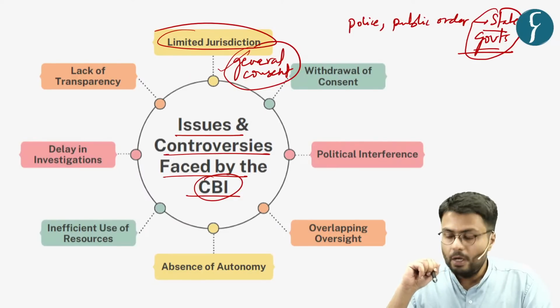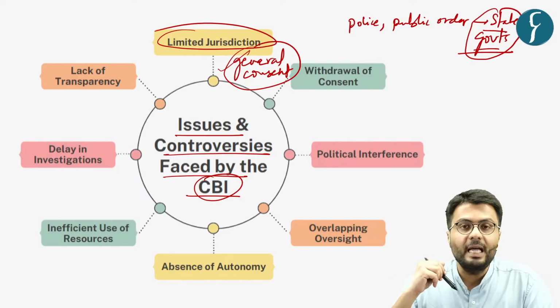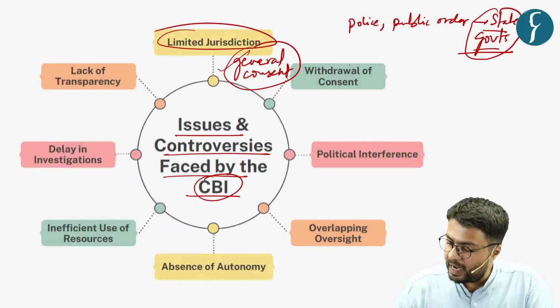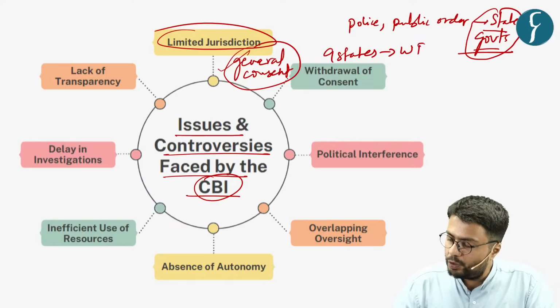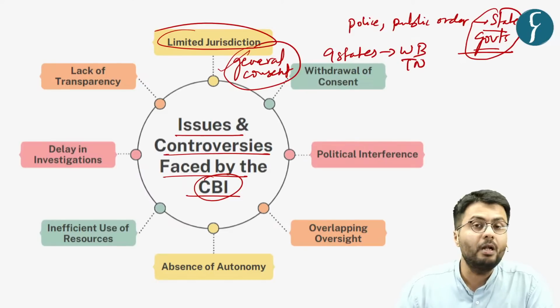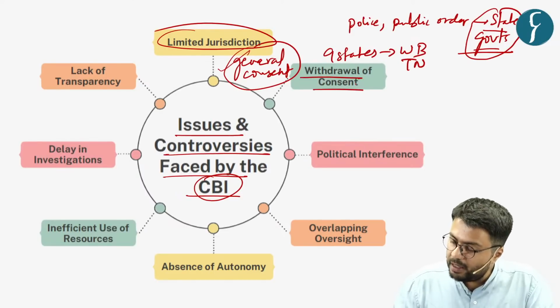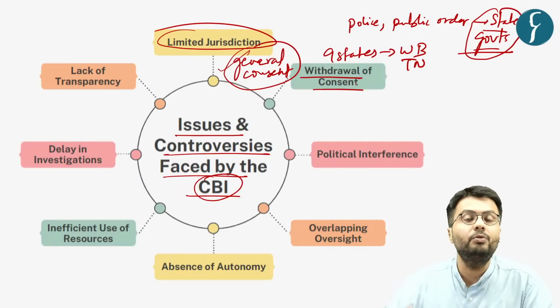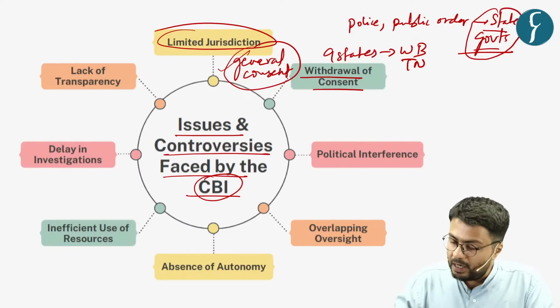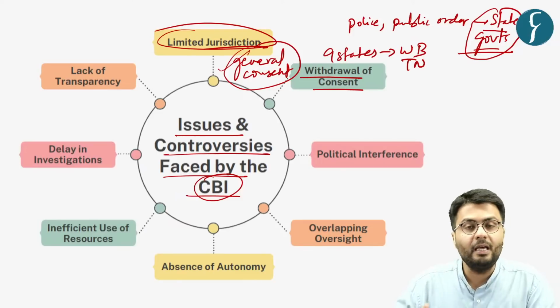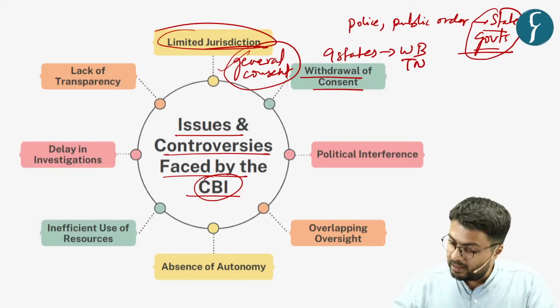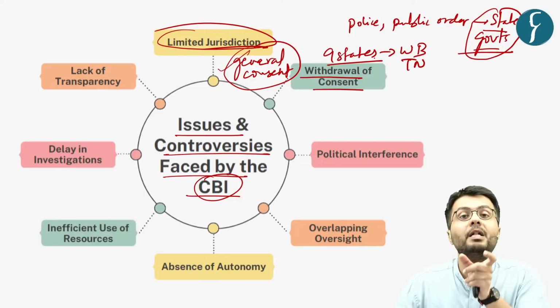In other words, the state governments will have to give consent to CBI in order to investigate cases in their jurisdiction. But of late, in recent times, we have seen that as many as 9 states in our country, which includes West Bengal as well as Tamil Nadu, have withdrawn the general consent which they give to CBI. And as a result, the jurisdiction of CBI in states such as these 9 states has become limited.